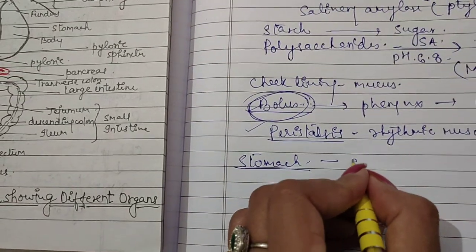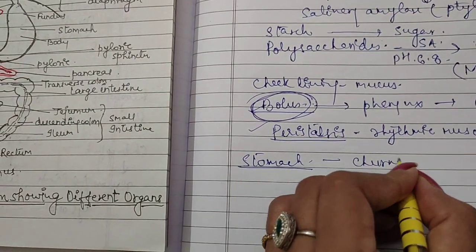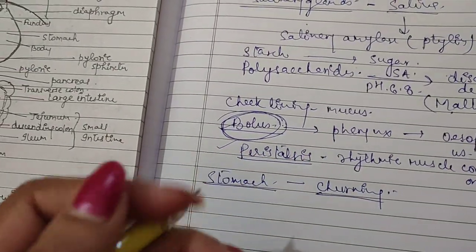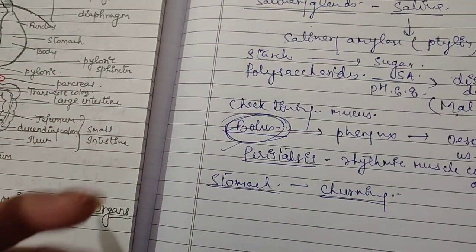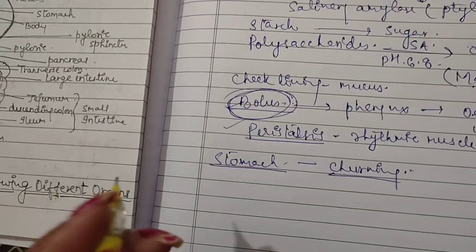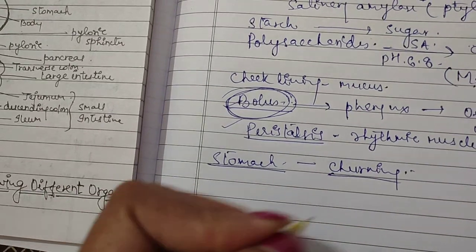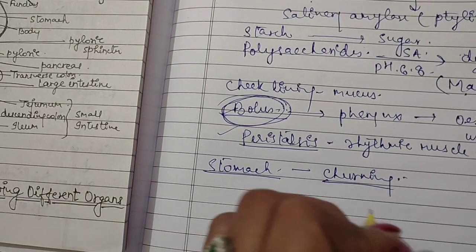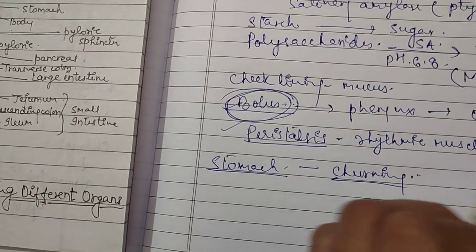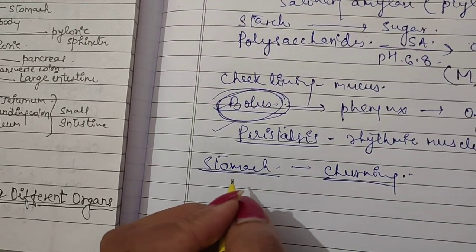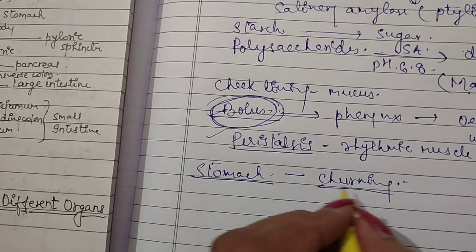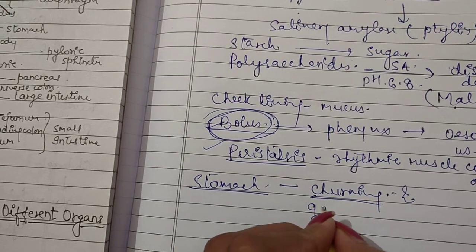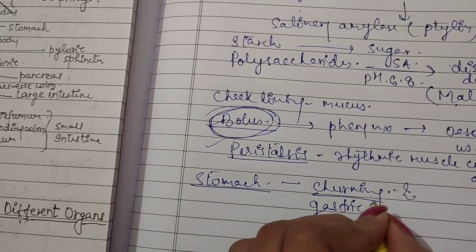There is another term that is known as churning. Churning is just like something which we call मथना, किसी चीज को मथ देना, जैसे दूध से मक्खन निकालना, like this, churning. So churning the food and mixing it with gastric juice.